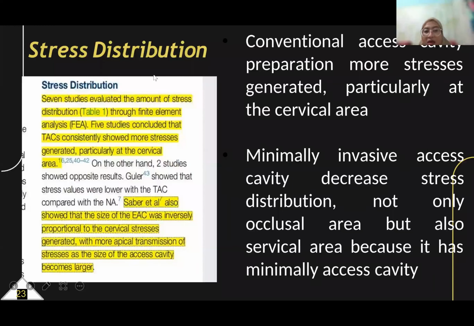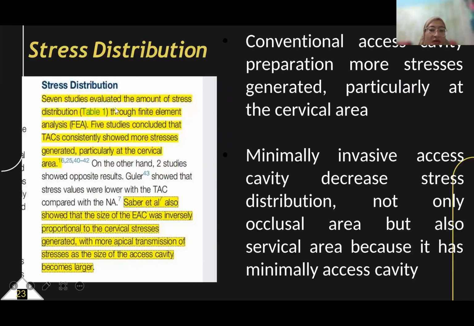And then next, the effect of minimally invasive access cavity on stress distribution. With conventional access cavity preparation, more stress is generated, particularly at the cervical area. But with minimally invasive access cavity, stress is decreased not only at the occlusal area but also at the cervical area, because of its minimal access cavity design. As explained on the previous slide, minimally invasive access cavity preserves pericervical dentin.